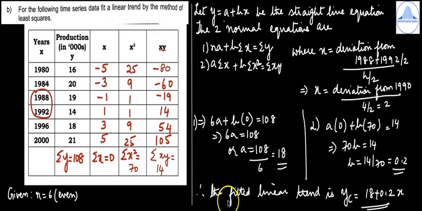So therefore, we get the fitted linear trend as yc equal to, in place of a, substitute 18, and in place of b it is 0.2. So you'll get yc is equal to 18 plus 0.2x.